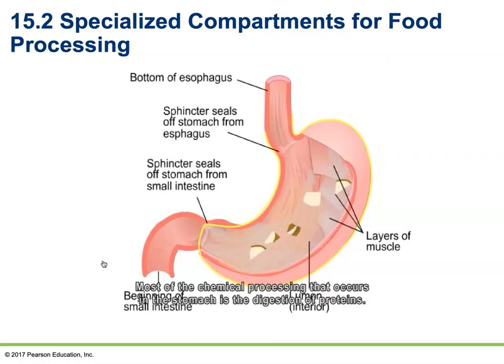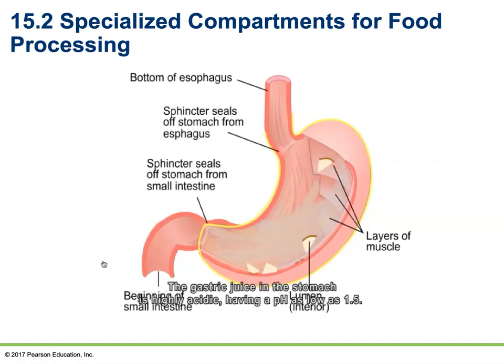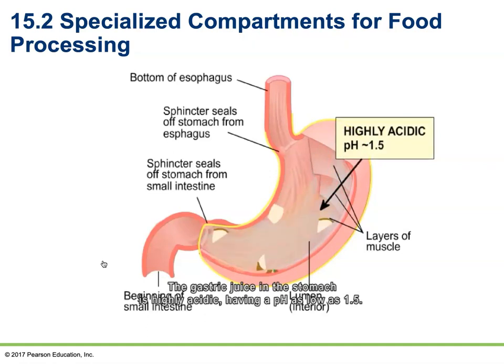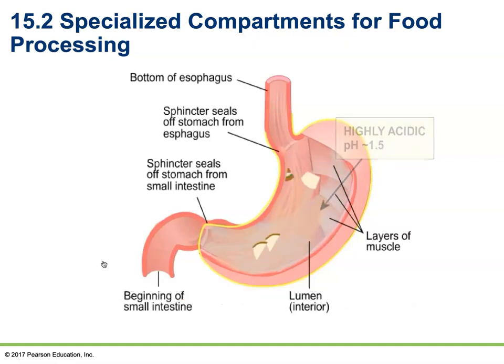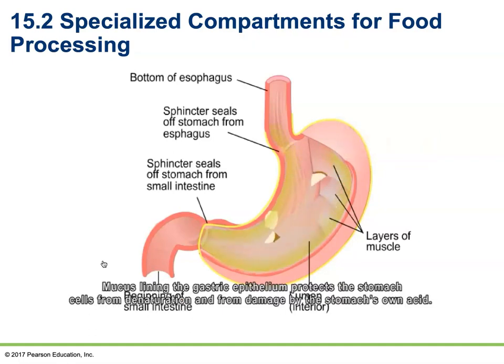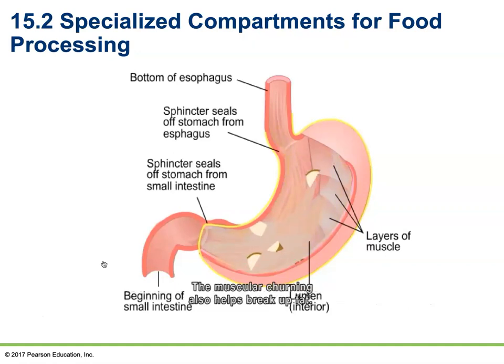Most of the chemical processing that occurs in the stomach is the digestion of proteins. The gastric juice in the stomach is highly acidic, having a pH as low as 1.5. This acidic pH hastens the metabolism of proteins. In addition, many digestive enzymes are secreted by stomach epithelia. Mucus lining the gastric epithelium protects the stomach cells from denaturation and from damage by the stomach's own acid. The muscular churning also helps break up fat.